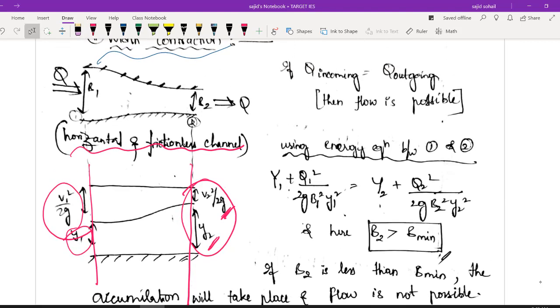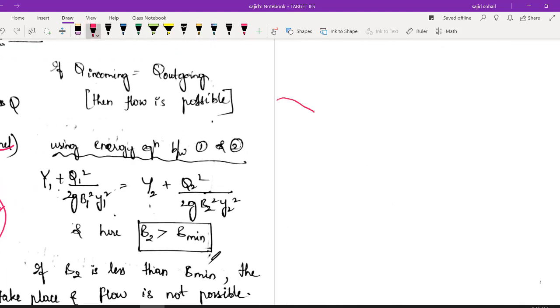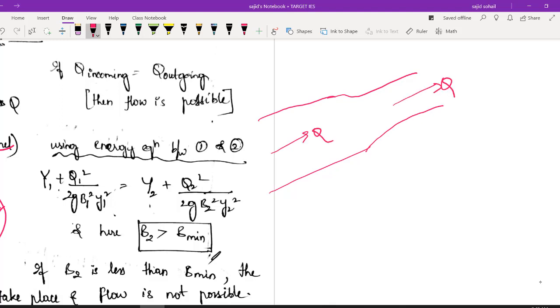And now here comes a very simple concept which you have to understand. If you have some channel contraction like this, let us say your channel was something like this and it got contracted a bit, so no problem, all this discharge will easily pass through this also, because I know a1 v1 is equal to a2 v2, right? So if area here is decreasing, obviously my velocity will increase, so I will not have any problem.